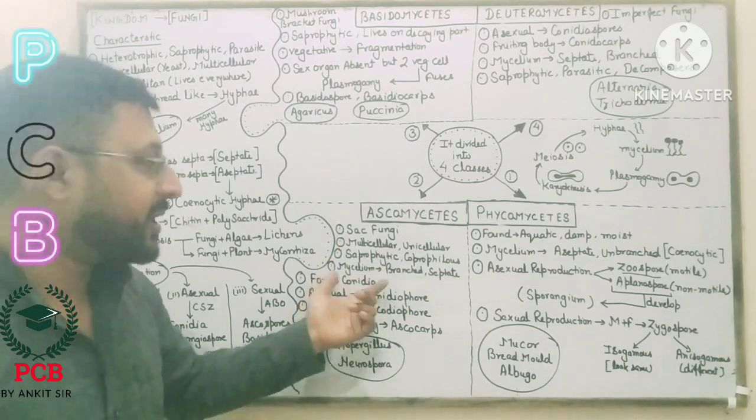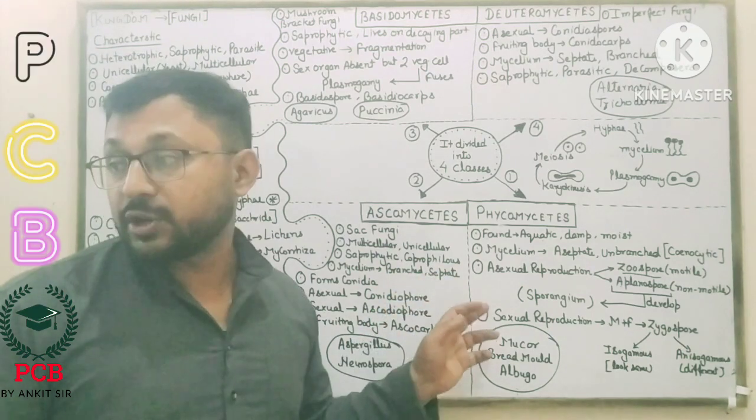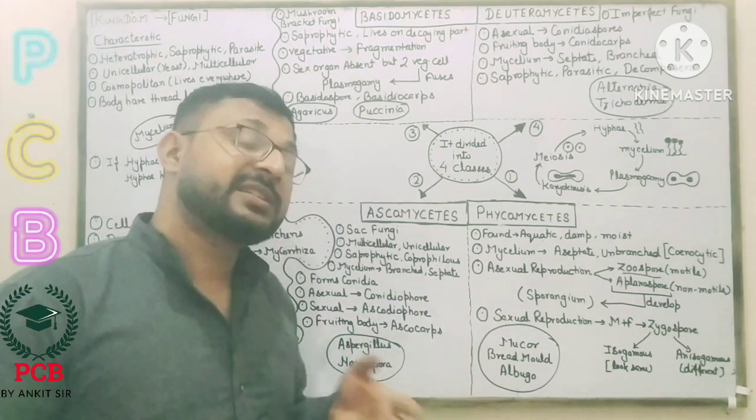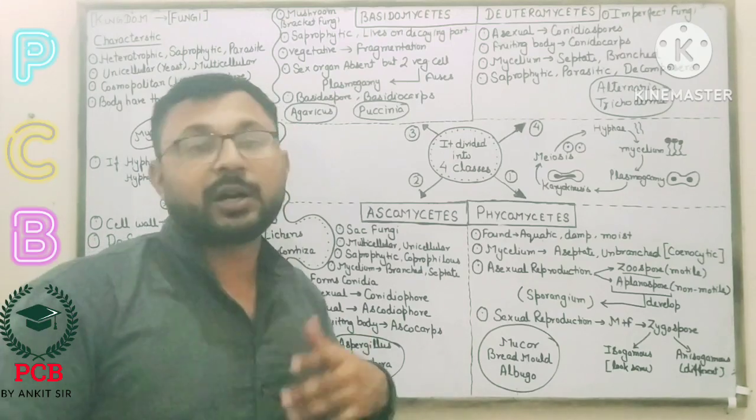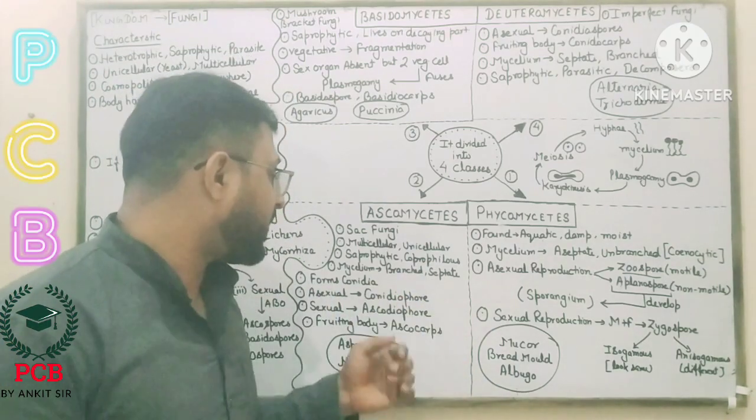They may be saprophytic and coprophilous. What do you mean by coprophilous? Coprophilous means they live in cow dung. Like I said, गोबर में जो लोग cow dung मतलब गोबर में रहते हैं उसको coprophilous.